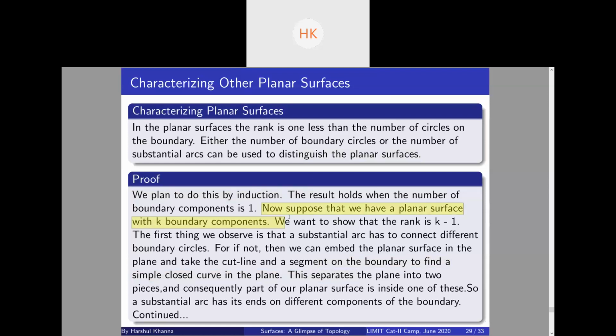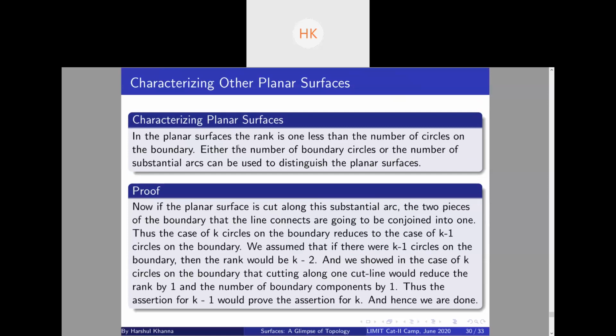By the induction hypothesis, the rank of that surface is k minus 2, but since we cut along one arc in reaching that surface, the rank of the original surface is k minus 2 plus 1, which is k minus 1. Hence proved that the rank is 1 less than the number of boundary circles. Yes, cool. So hence we are done.